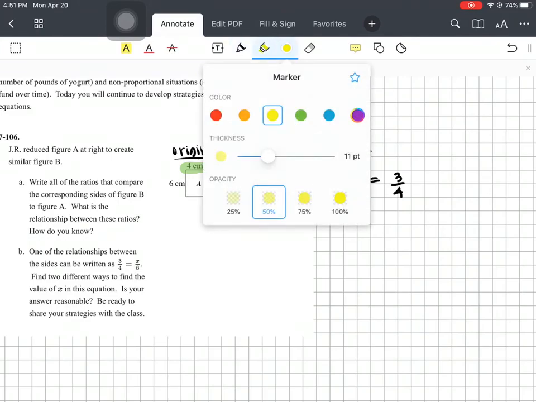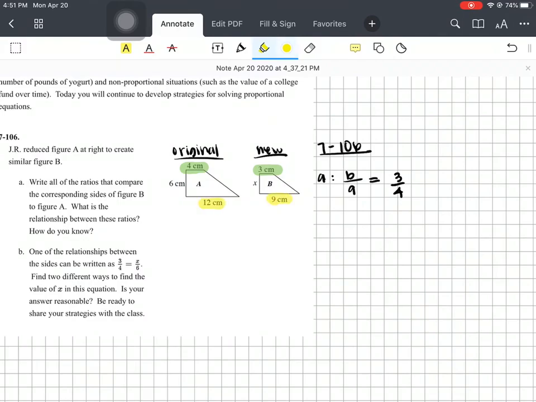Same thing, if I look at another side of this, here's 9 centimeters, the same corresponding side. So even if B was flipped upside down, you still want to match the sides. Okay, so that one would be 9 over 12, right? B to A. The other one, for the last part, we have X and we have 6 centimeters. So that one is going to be X over 6. What's the relationship between these ratios? They're all equal. 3/4, 9/12, X over 6, they're all going to be equal once you solve for X, right?